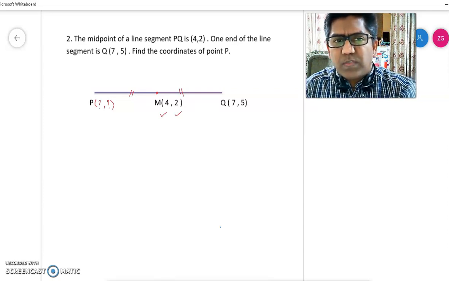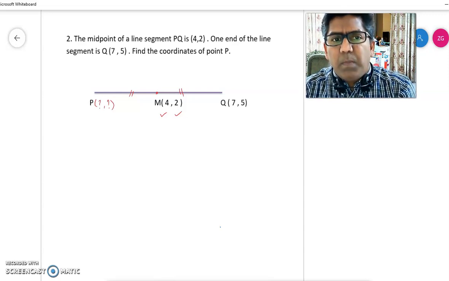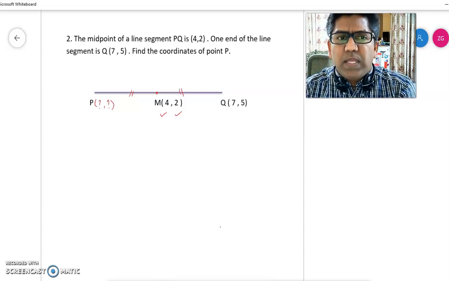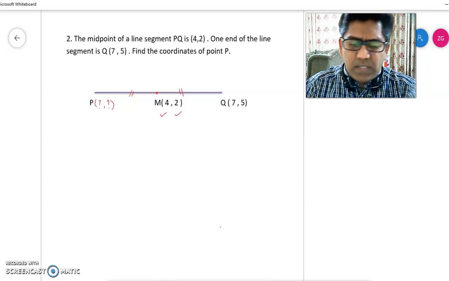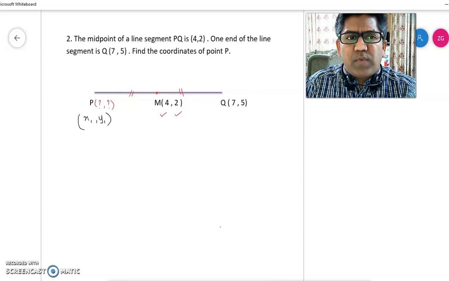So it is a reverse. Whereas in the previous example the endpoints were given to you and you found the midpoint, in this particular example, one endpoint is given, the midpoint is given, and you need to find the other endpoint. I don't know that endpoint, so I'll assume point P has coordinates x1, y1. I need to find the coordinates of point P.